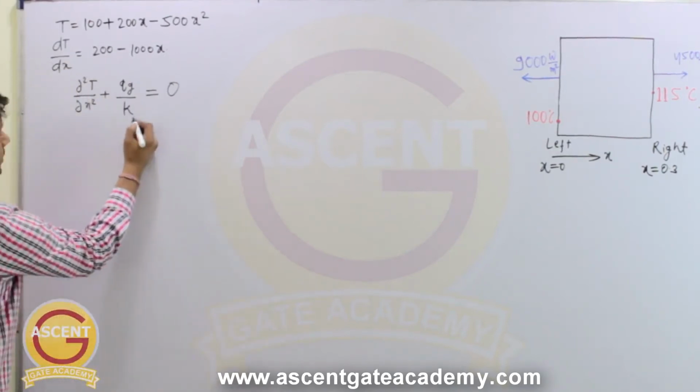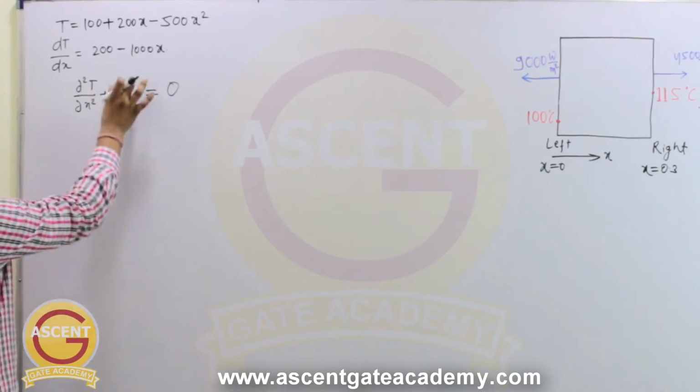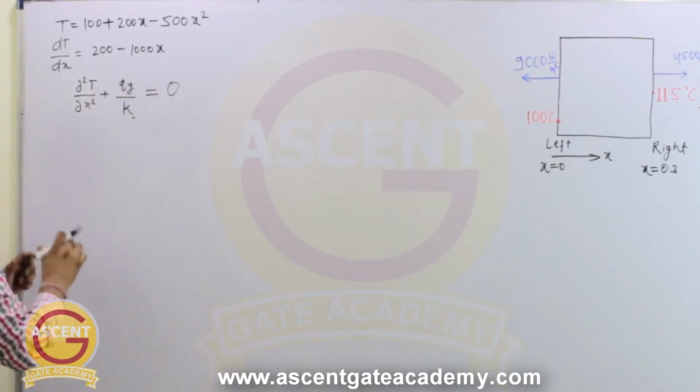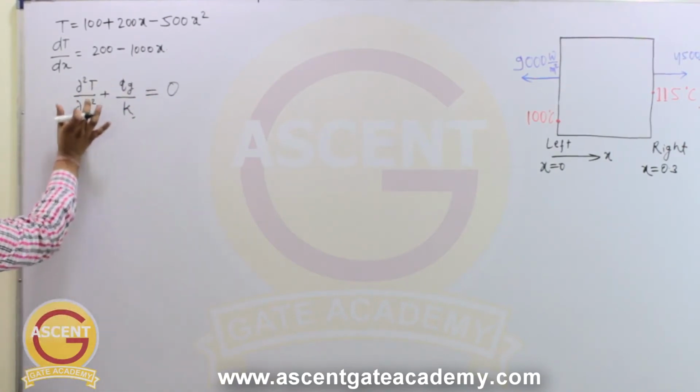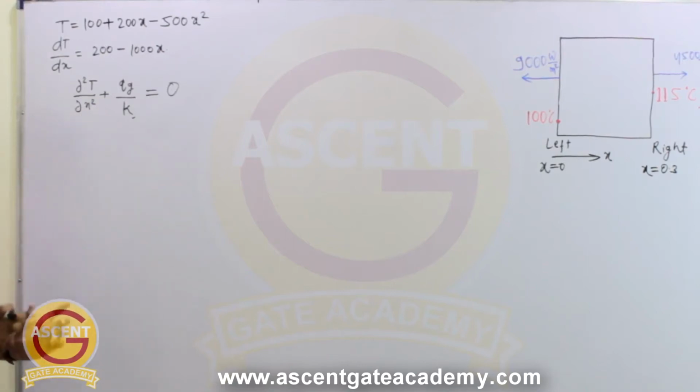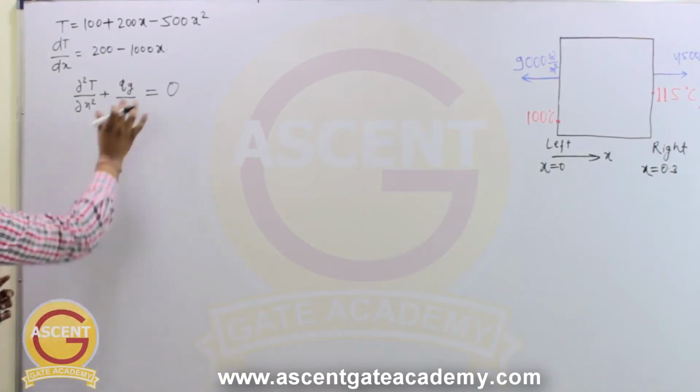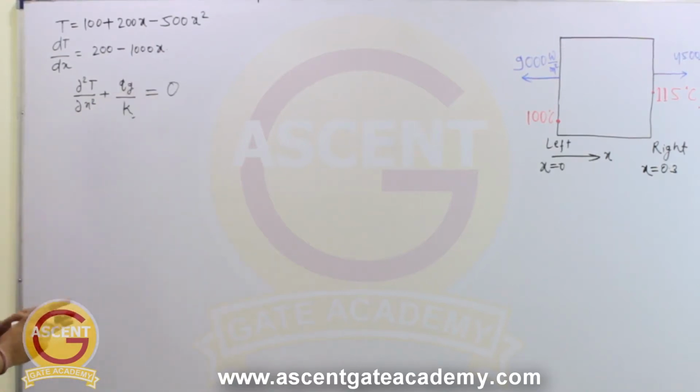So this k is known to us, this qg we have to calculate. If somehow we can calculate this del square T by del x square value, then we will easily get this qg value, right? So if we differentiate dT by dx once more, we will get the del square T by del x square value. So let's differentiate it.